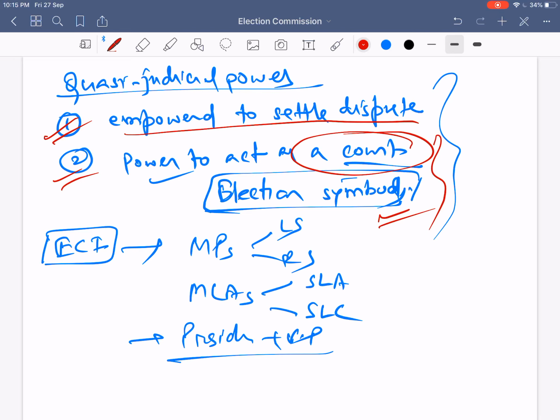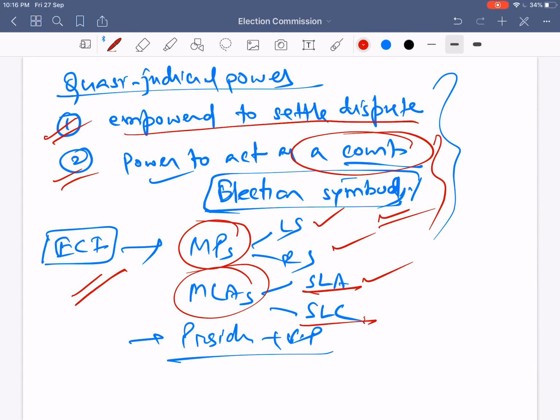Another important thing we need to know is what elections the Election Commission of India conducts. The Election Commission of India basically conducts the elections of MPs, that means Rajya Sabha and Lok Sabha, both MPs. MLAs' elections, that is the state legislative assembly election and the state legislative council election, which may be called MLC. Those elections are also conducted by the Election Commission of India, and it also conducts the election of the President of India and the Vice President of India.